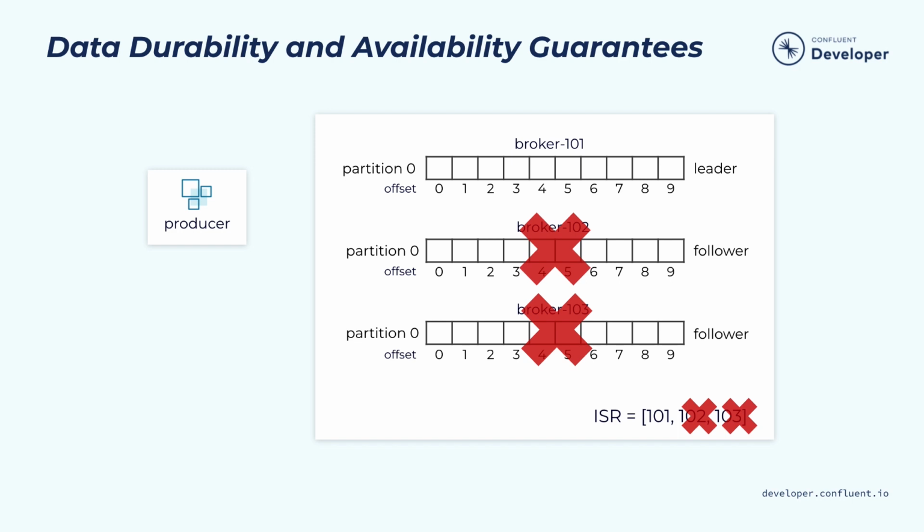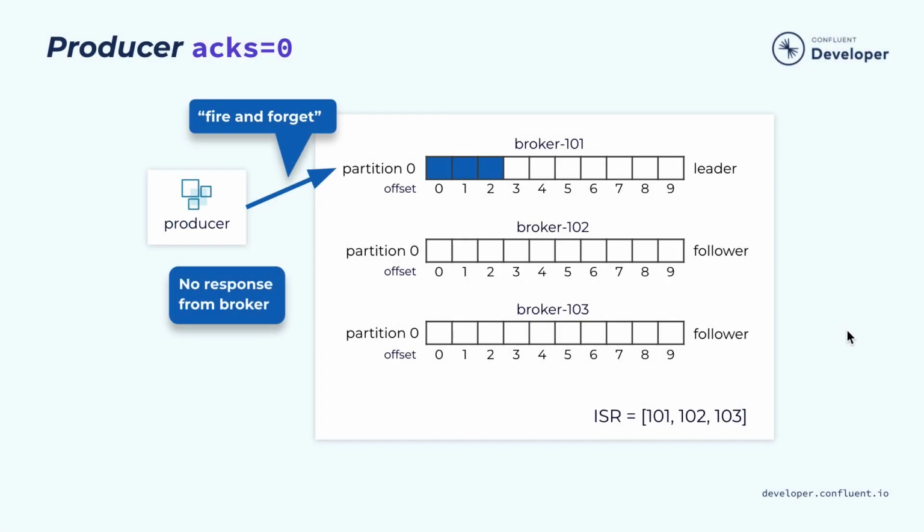Now, what about the producers? The producers actually have some choices on when to receive the acknowledgement. The simplest mode for a producer is acks equals 0. This is a little bit like fire and forget mode. It's pretty good for latency because you don't need to wait for a response to be sent. But there's no strong guarantee of durability because the data can be lost before it even reaches the broker.